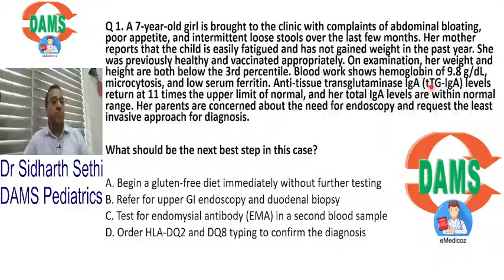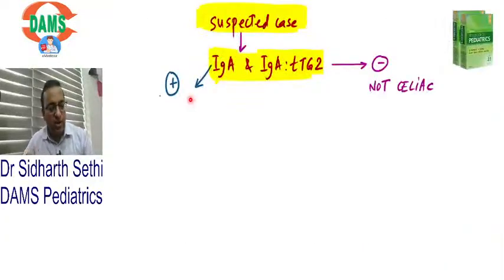So my question to you is, all of you should know the current guidelines for celiac disease. So what do you think is the current guideline? If the TTG IgA levels are more than 10 times the upper limit of normal. All of you should know that in your exam, they will definitely ask about the approach to celiac disease.